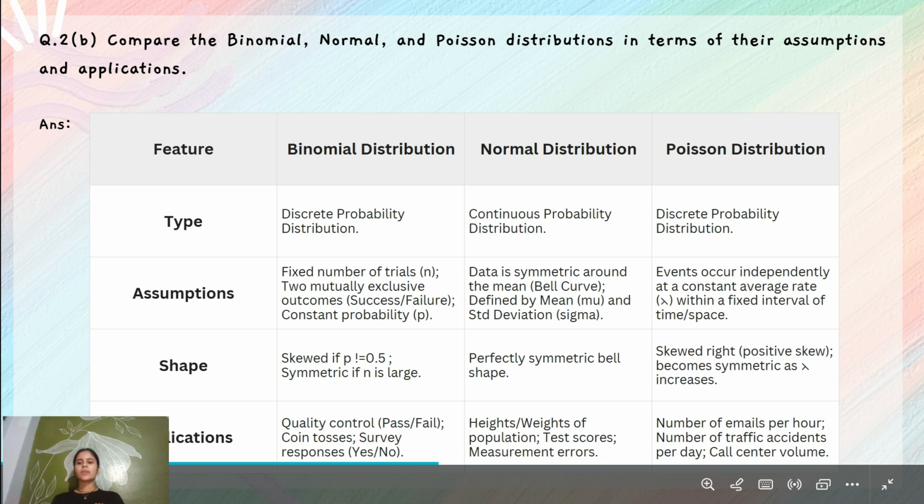And now the Poisson distribution is a discrete probability distribution. Events occur independently at a constant average rate within a fixed interval of time or space. The shape is right skewed, positively skewed, becoming more symmetric as lambda increases. Applications: the number of emails per hour, the number of traffic accidents per day, call center volumes.